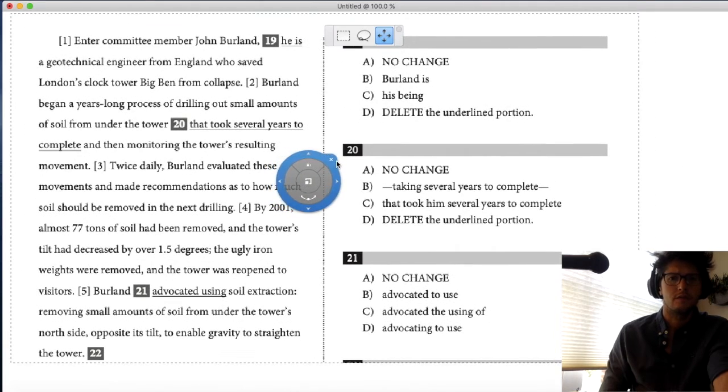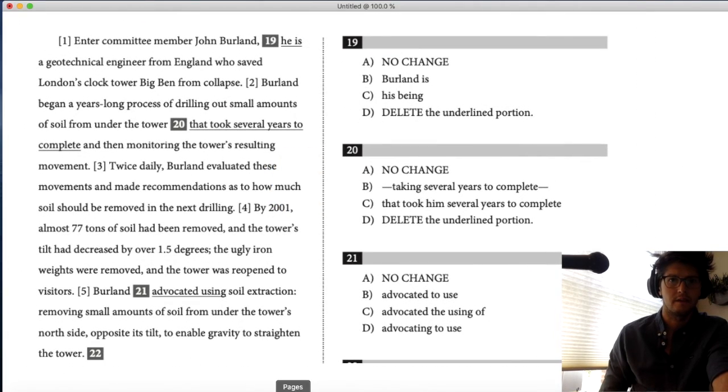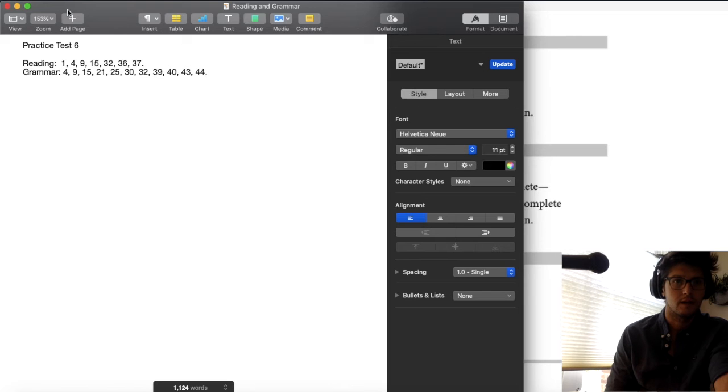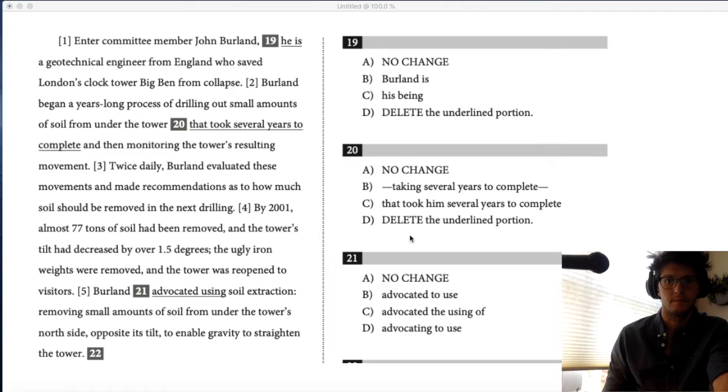Okay, so let's see which ones we're looking at in this set. We're looking at 21. In the interest of time, I'm going to just move on. Look, I want to mention number 20 just to say that these are all wrong because they're all redundant, right?